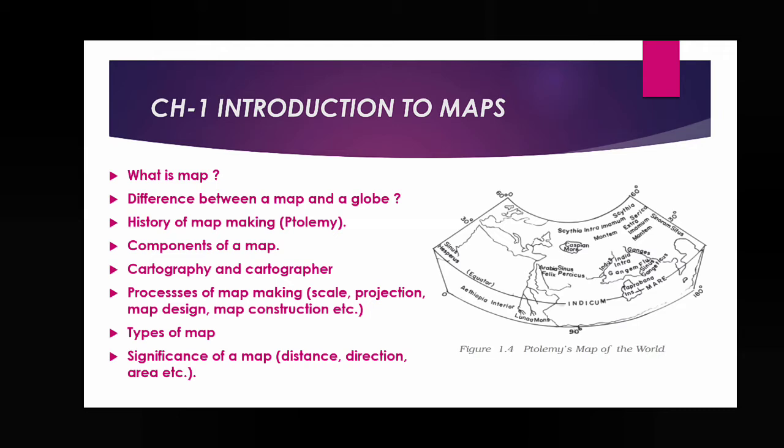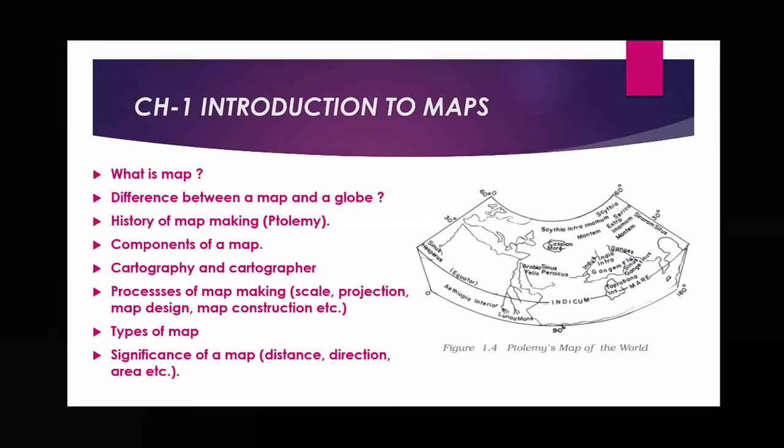Next is types of map. There are many types of map, for example large scale map, small scale map, and also physical map, political map, and thematic maps. We have to read those also. And the significance of a map: a map helps us with distance, direction, area, etc. So that is chapter 1. We have to read about different aspects of map in this chapter.